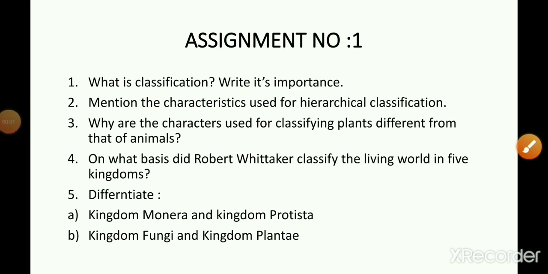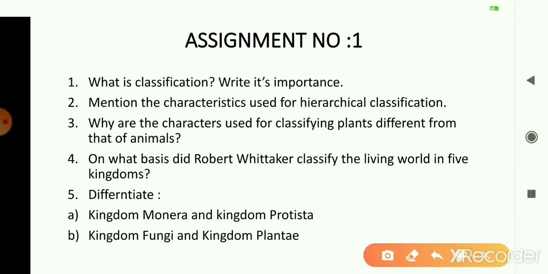On the basis of the first and the second video that I have uploaded in this chapter, here are some questions that you have to answer in your assignment copy. The first question is, what is classification? Write its importance. Second, mention the characteristics used for hierarchical classification. Third, why are the characters used for classifying plants different from that of animals? Next, on what basis did Robert Whittaker classify the living world into 5 kingdoms? Next, differentiate between kingdom Monera and kingdom Protista, and differentiate between kingdom Fungi and kingdom Plantae.